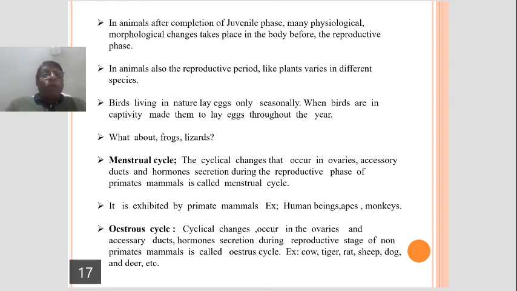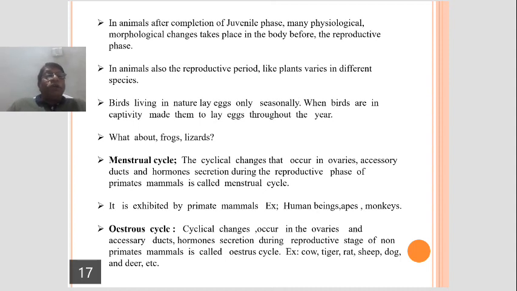Say, for example, birds living in nature lay the eggs seasonally. In seasons, they lay the eggs.